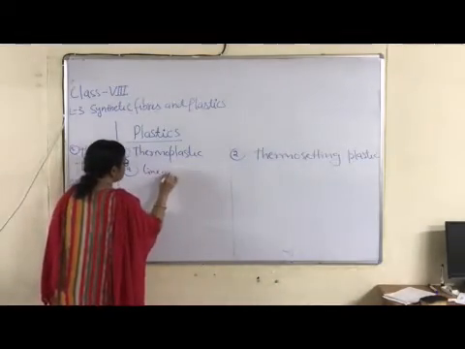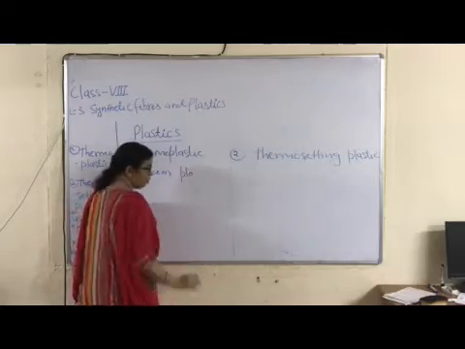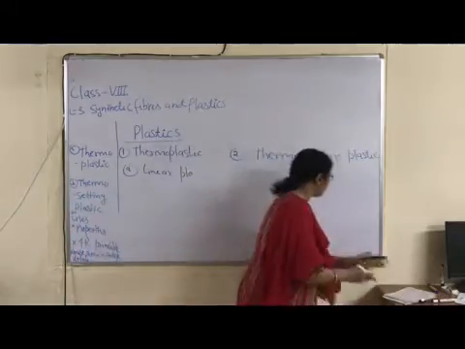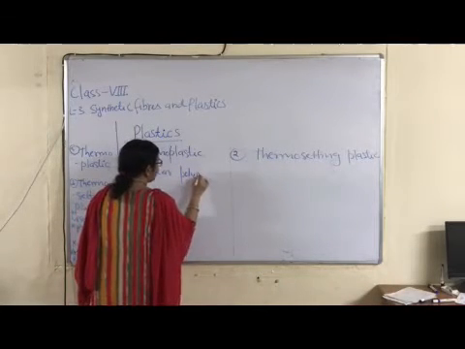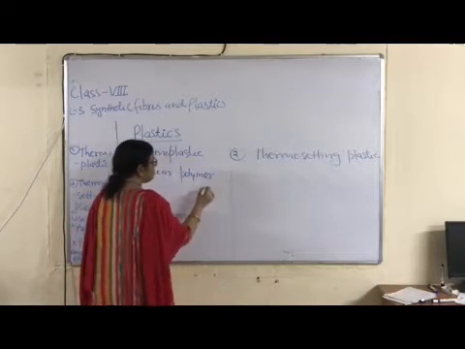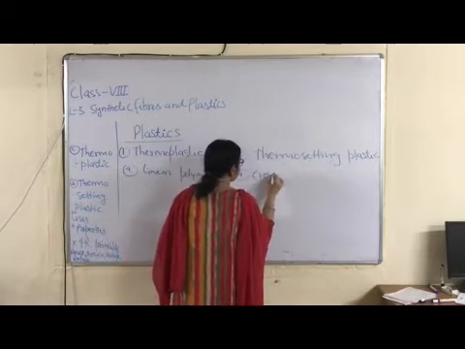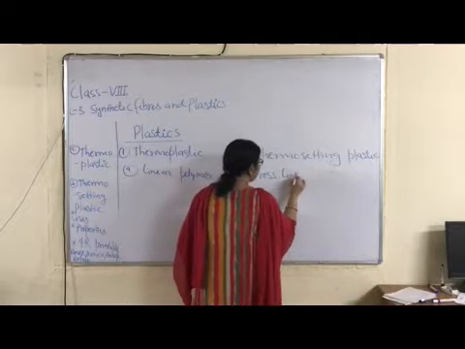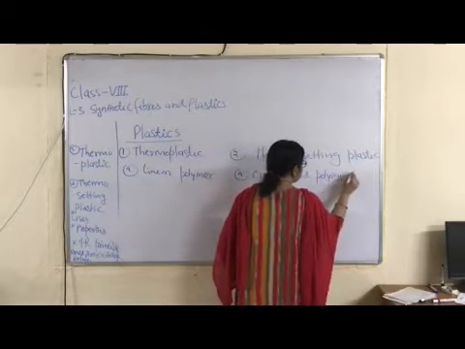This type of plastic is made by linear arrangement of polymer. Right? This one, cross-linked polymer. Right?